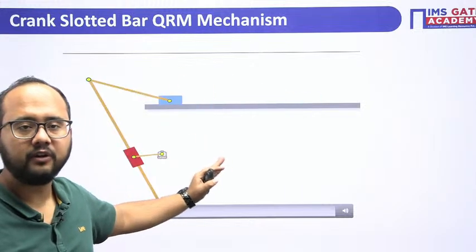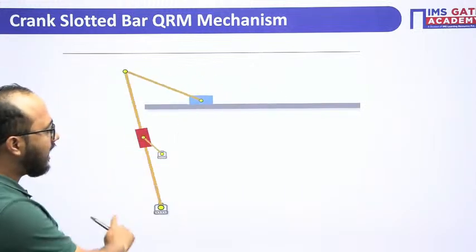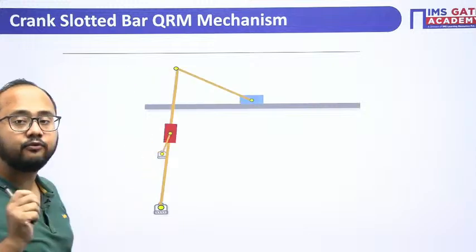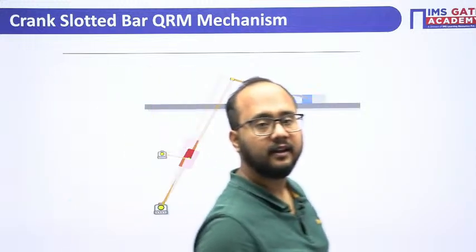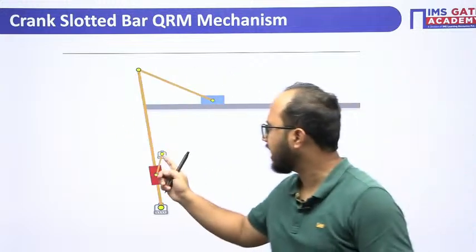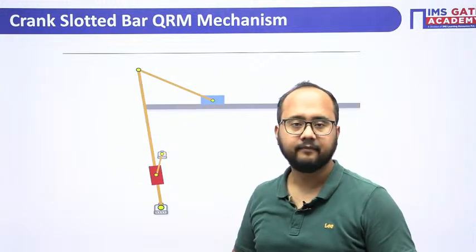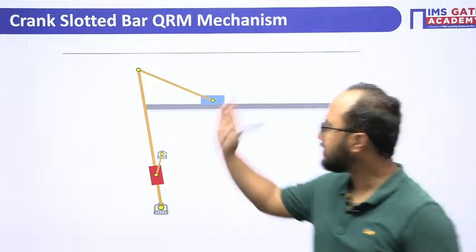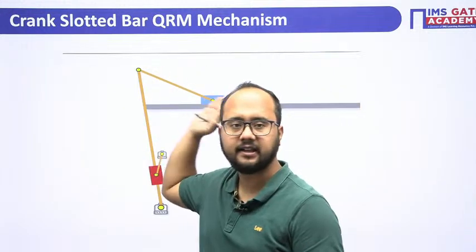See how the mechanism works. This is very, very important. There is a crank which is under complete rotation, correct? There is a slotted bar which is oscillating like this.